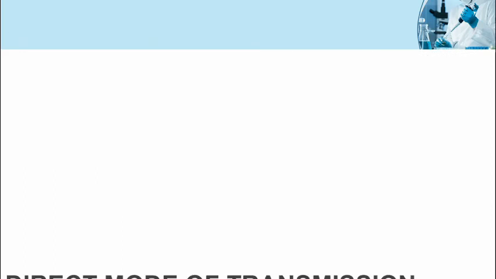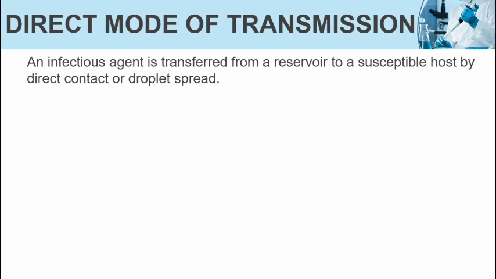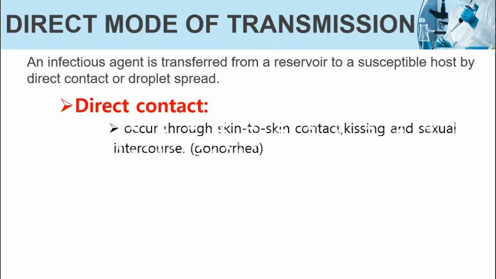Direct mode of transmission. An infectious agent is transferred from reservoir to a susceptible host by direct contact or droplet spread. Direct contact occurs through skin-to-skin contact, kissing, and sexual intercourse. Example, gonorrhea.